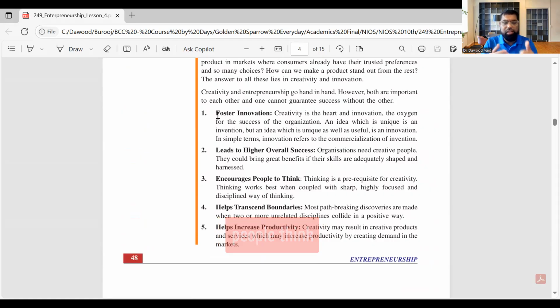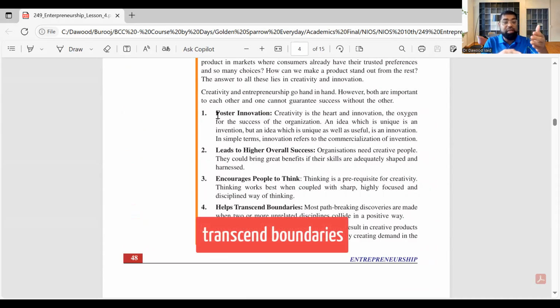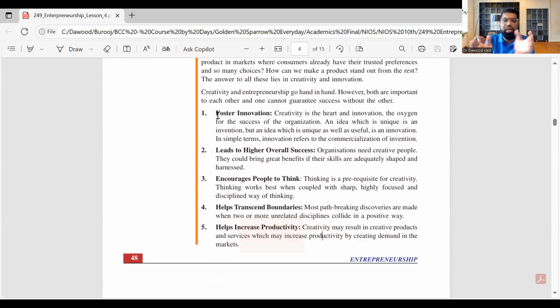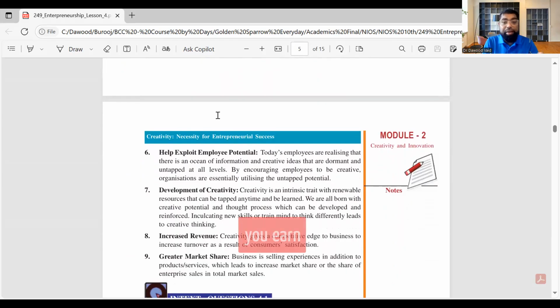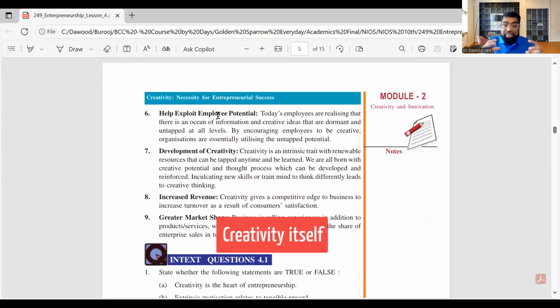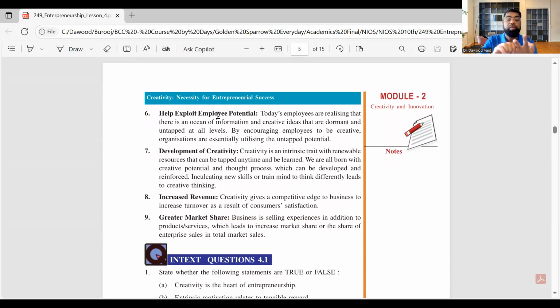It makes people think. You transgress or transcend boundaries and productivity increases, right? So an entrepreneur, Google example, is not limited to India or China or United States. It's across the world. Lot of success, lot of recognition comes your way, right? It helps you earn better, achieve better. Creativity itself is a process that you learn. Self-discipline comes in.